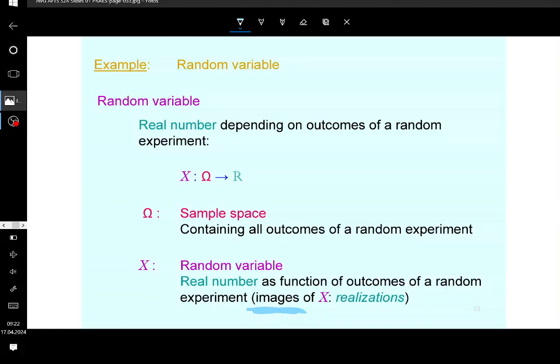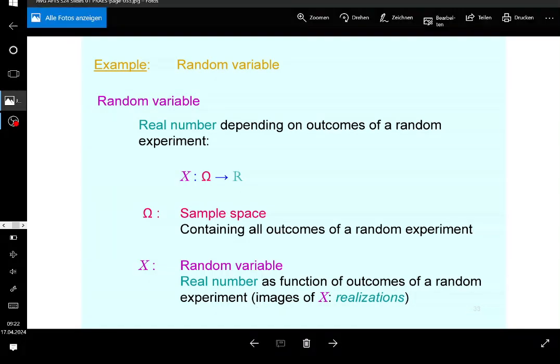So when you put in an outcome of a random experiment, you have real numbers coming out, and these real numbers are called realizations. If I say possible realizations, to be precise, then these are the values that the random variable can generate, technically speaking. And you need to know what kind of values these are. You understand what I'm saying? This is it, guys. I don't go beyond that, but keep in mind, this definition is not accurate, to be honest. But again, this is just the scope of this course, so I don't go beyond that.